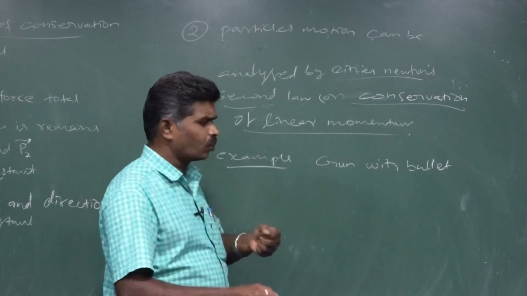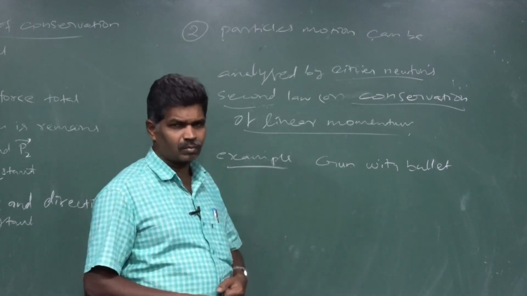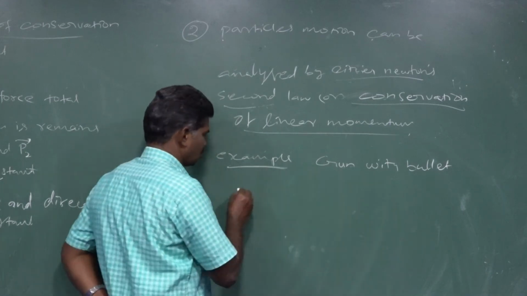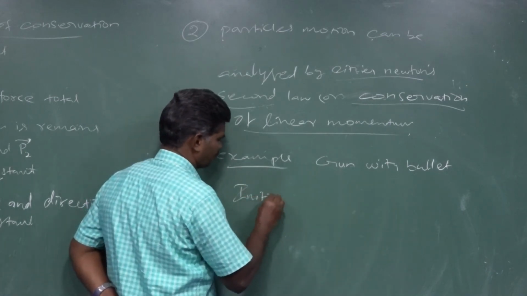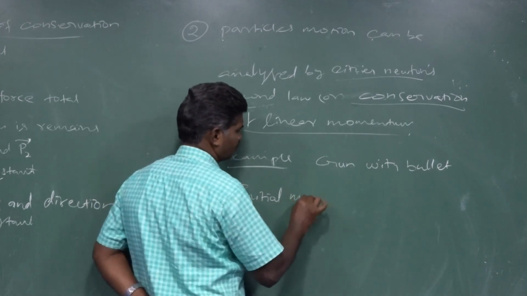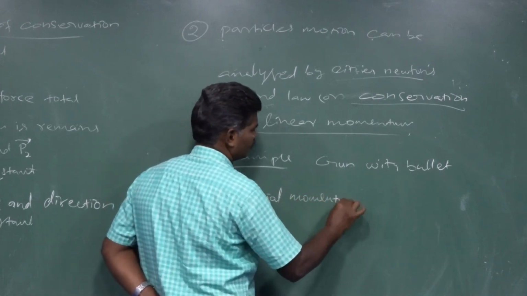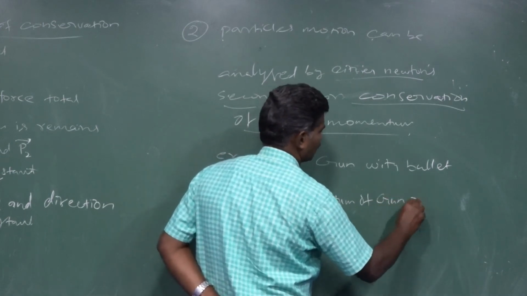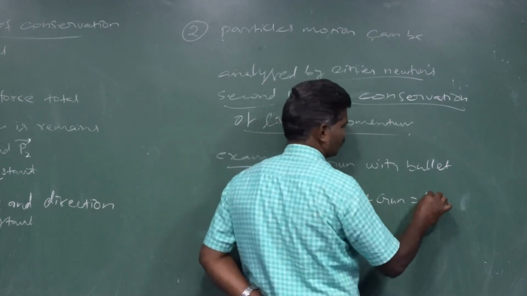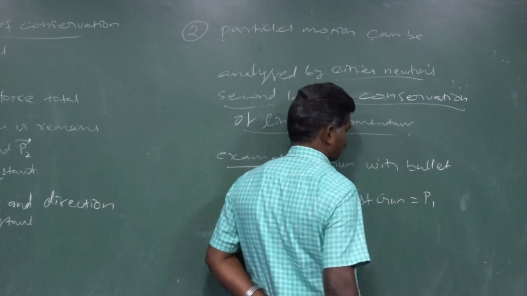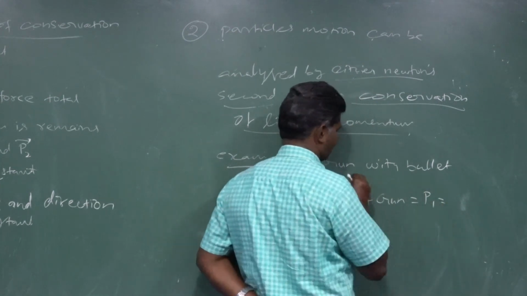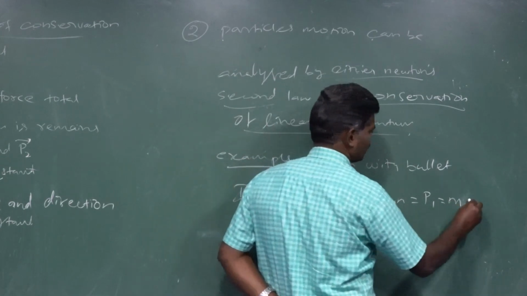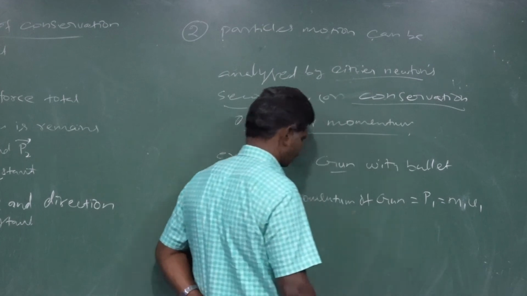Before shooting there are initial momentums. The initial momentum of the gun is P1, its mass is M1, and its initial velocity is U1.